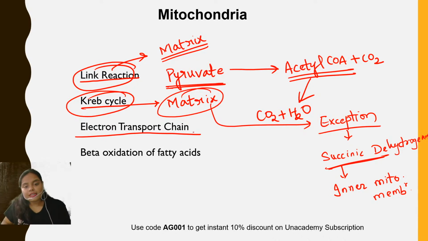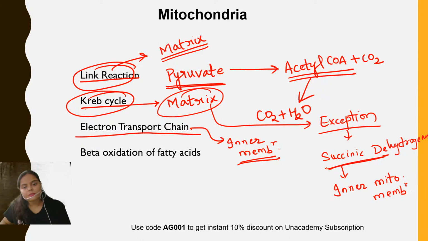Okay, then the electron transport chain runs in, or is present in, the inner membrane of mitochondria. And with the help of this electron transport chain, what happens? Metabolic water is formed and ATP is synthesized.